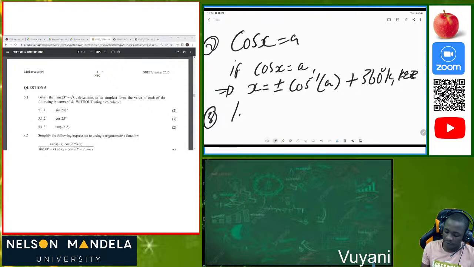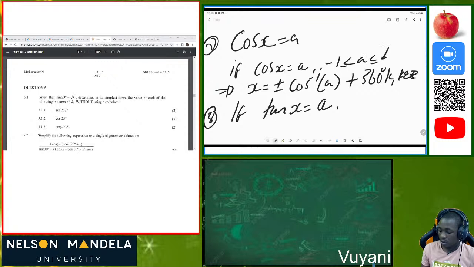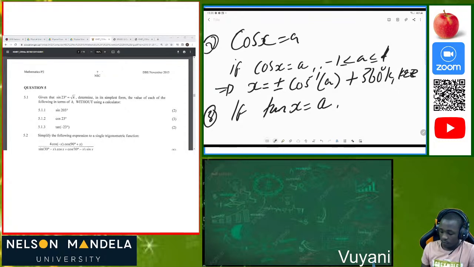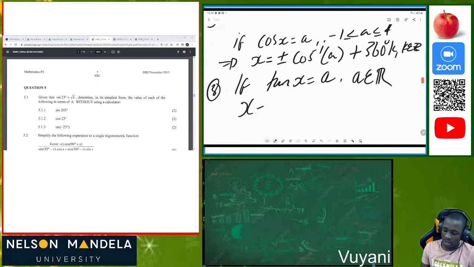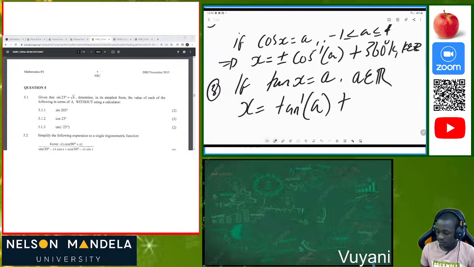If tan x is equal to A, provided A is an element of any real number, the general solution will always be x is equal to tan inverse, arctan of A, plus 180 degrees of k, where k is an element of integers.